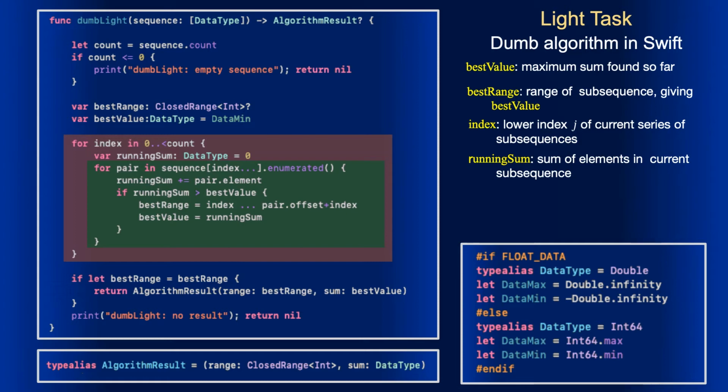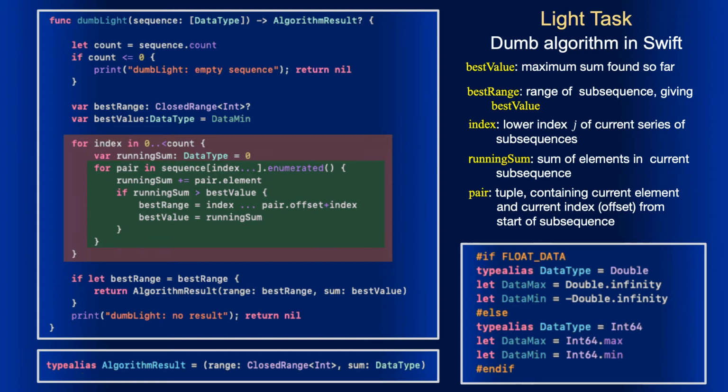The slice is used with enumerated, which creates an array of tuples, each containing two fields: element for the element in the array and offset for the index in the array slice. However, instead of the index in the array slice, we need the index in the whole sequence. Therefore, when updating the best range, we add the lower index to the index in the array slice.